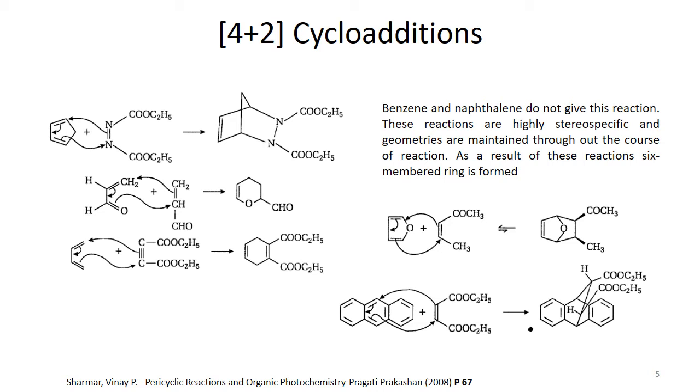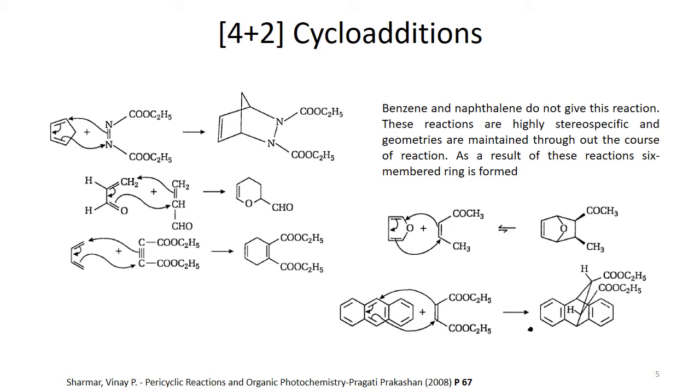So this is an electron poor dienophile. This dienophile reacts with the diene, and we get a product in which we have a 6-membered ring. Basically the 6-membered ring, if you go from one side, has 2 nitrogens, the 2 bridge carbons, and the other 2 carbons are the carbon-carbon doubly bonded carbons.